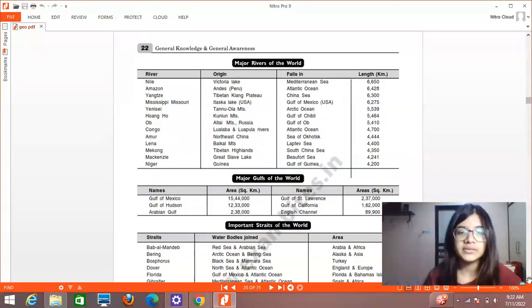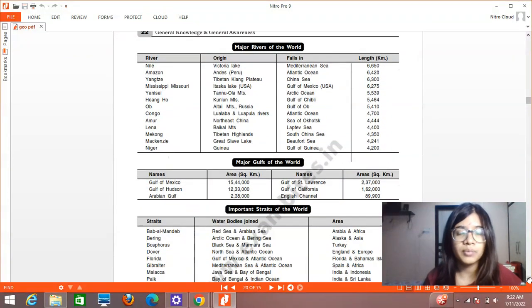Next, we have major rivers of the world. Here, Nile is very important. You need to know about the origin and falls. Length is not that important. Amazon is important. Yangtze is important. Mississippi is important. Huangho is important. Then Congo is important. And Niger is important among the rest.